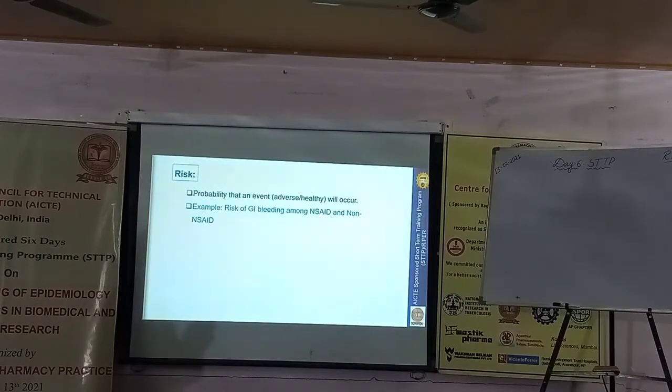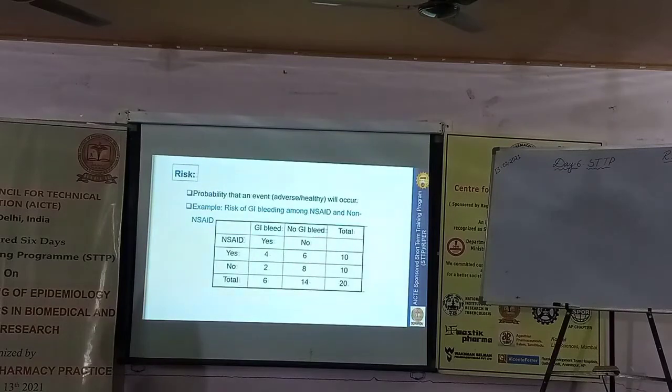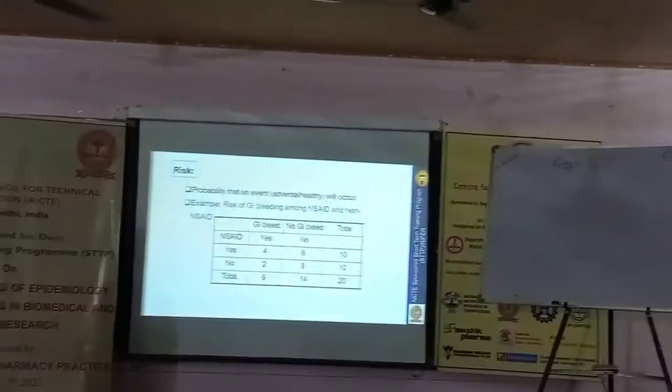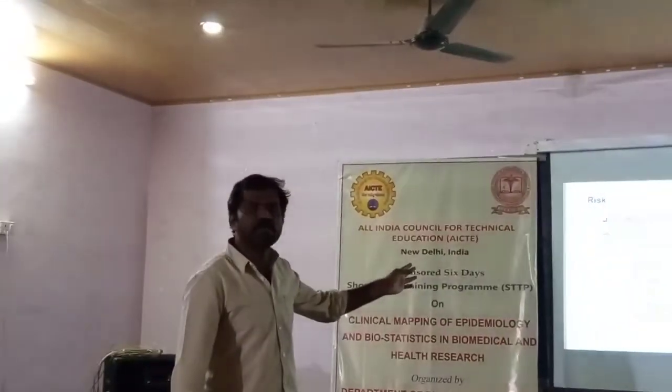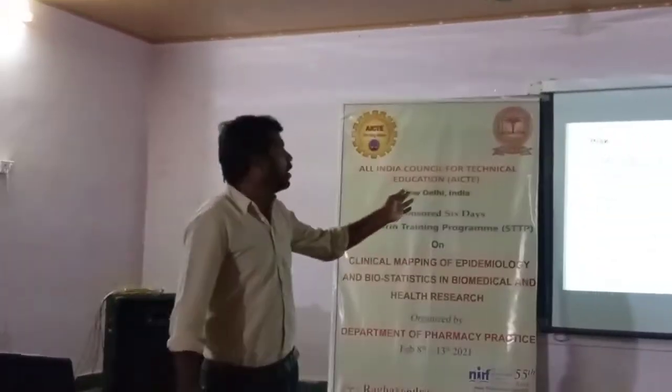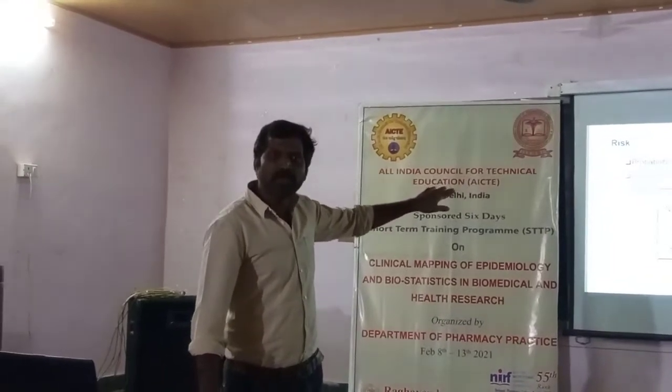I am going to use an example: the risk of GI bleeding among NSAID and non-NSAID users. This is the data available. On one plane we take who is using NSAID, and on the other plane whether they have GI bleeding or not.